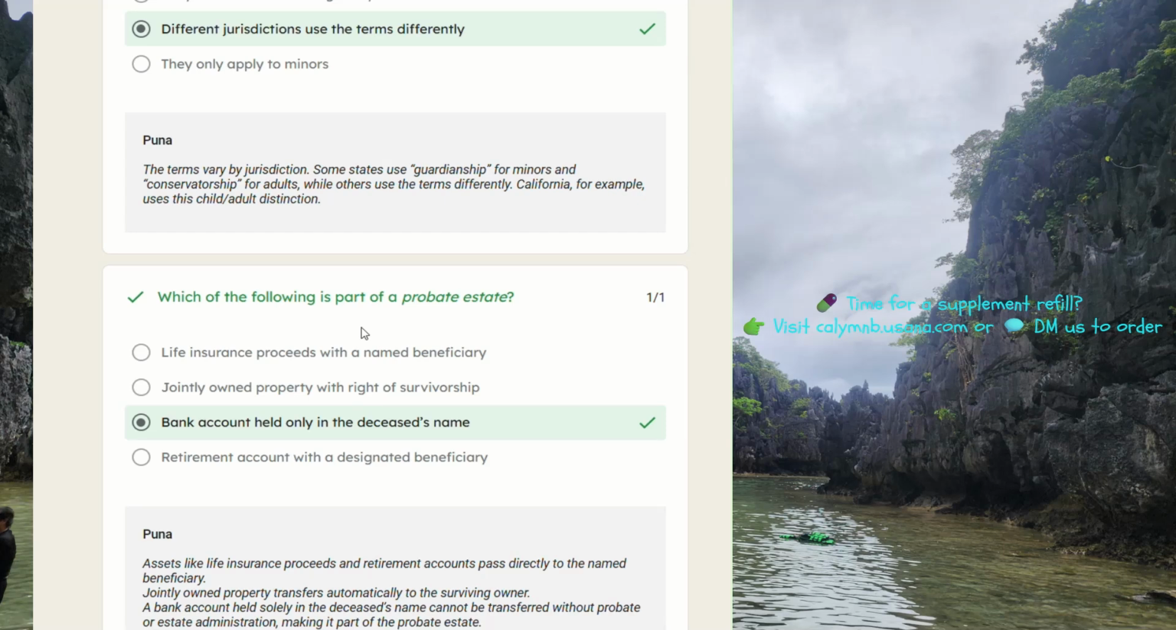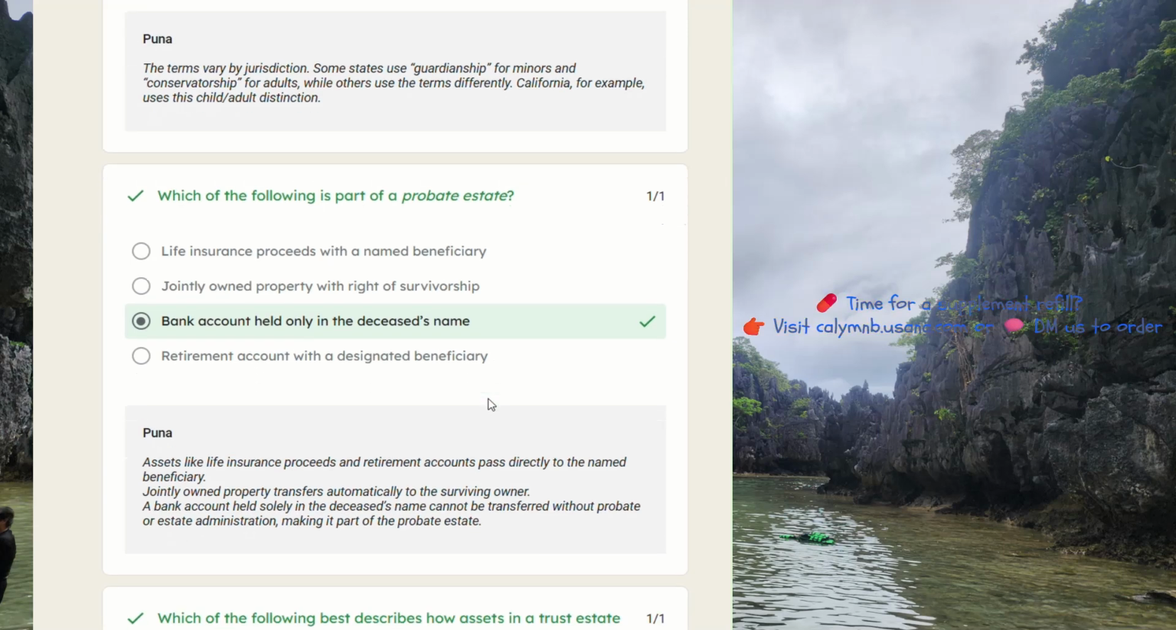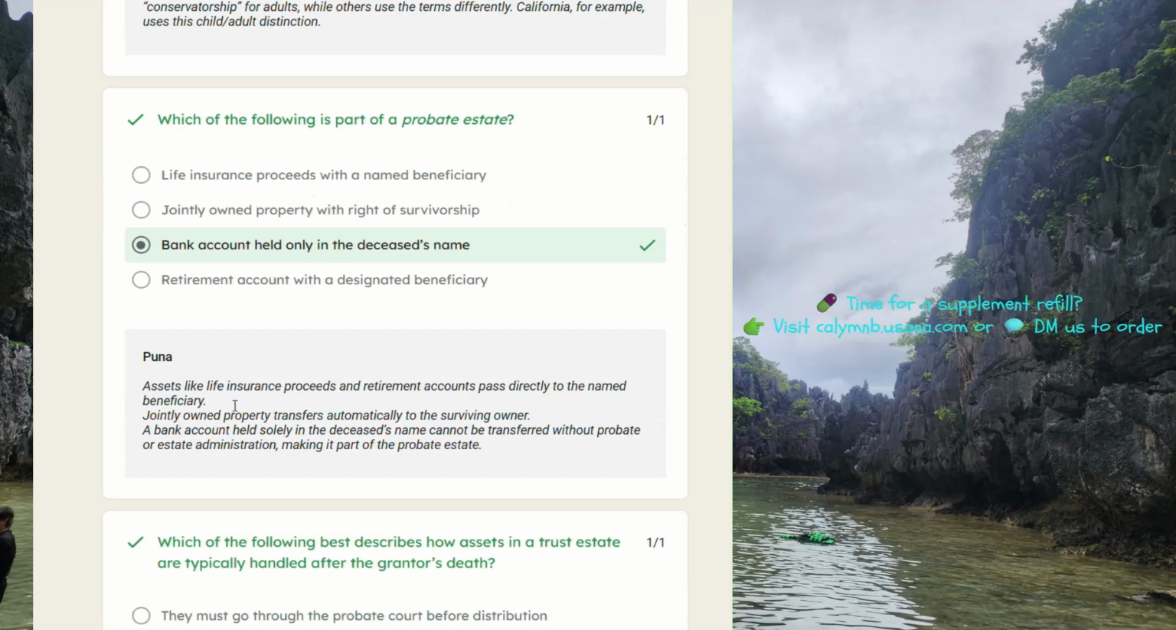Which of the following is part of a probate estate? Bank account held only in the deceased's name. So assets like life insurance proceeds and retirement accounts pass directly to the named beneficiary. Jointly owned property transfers automatically to the surviving owner.